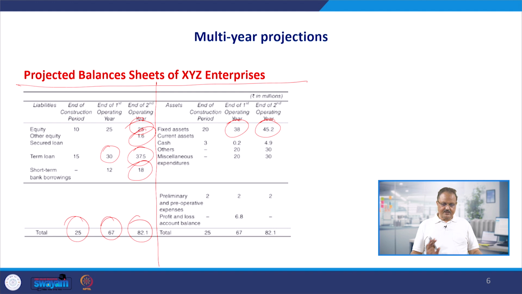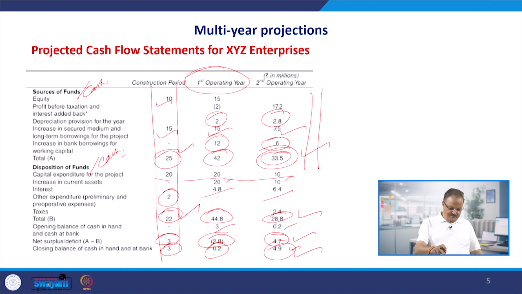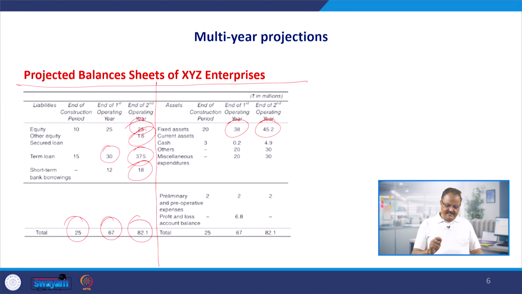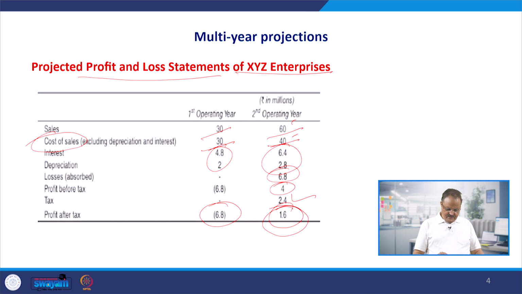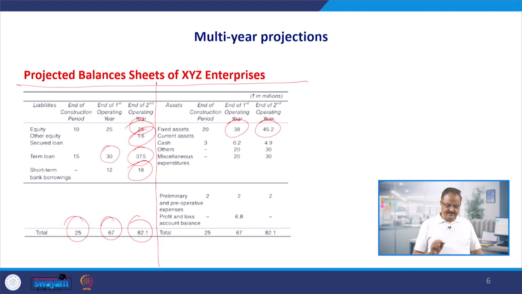So finally, this is the total amount of the fixed assets. For example, if you see here, the total investment in the fixed assets, when you talk about capital expenditure, is 20 in the construction period and 20 of the investment in the fixed assets in the operating year. So the total became how much? 40, and 2 is the depreciation, right? If you see the profit and loss account, 2 million was the depreciation. So finally the closing balance is not 40, but 20 plus 20 minus 2 is 38. And similarly, the same process will be followed for this. So 45.2 million is the closing balance of the fixed assets.